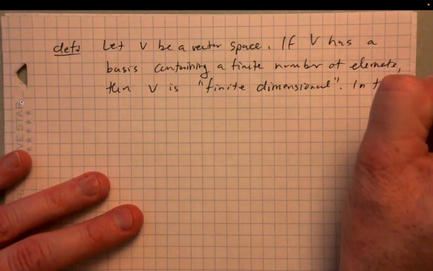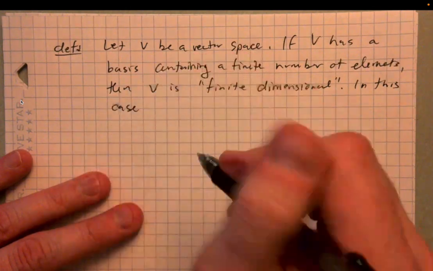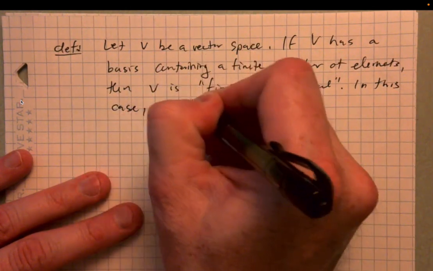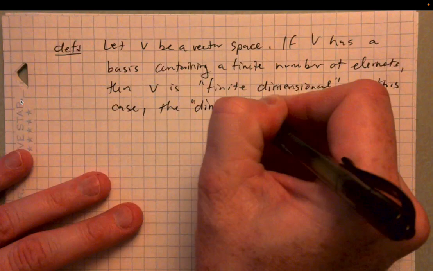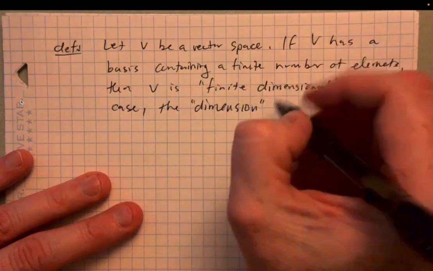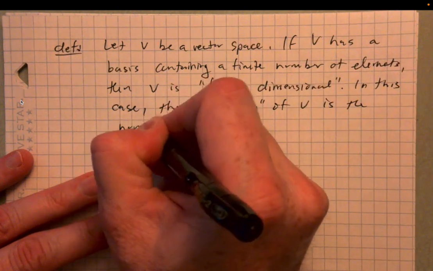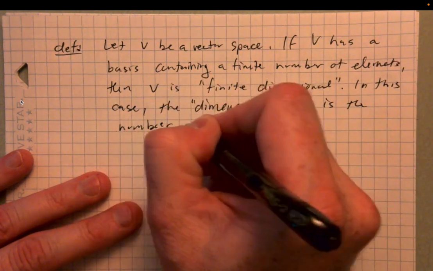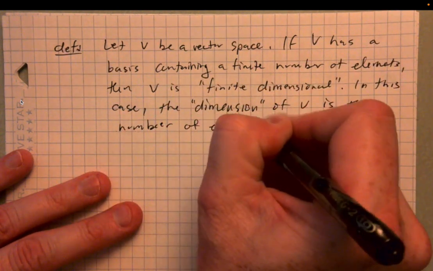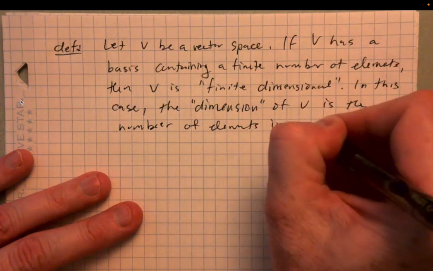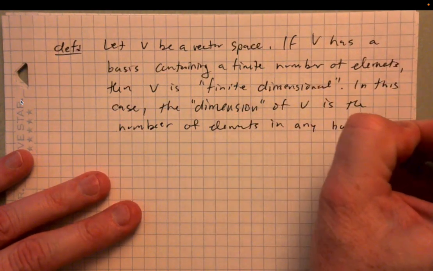So in this case, the dimension of V is the number of elements in any basis. Right?